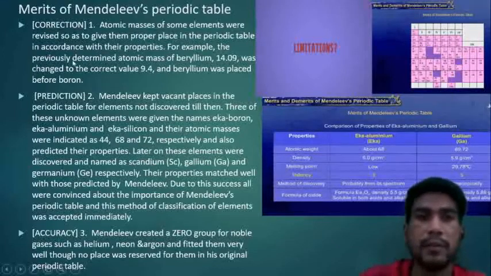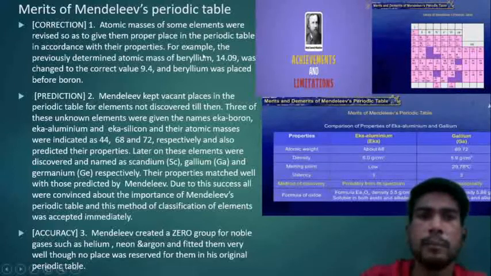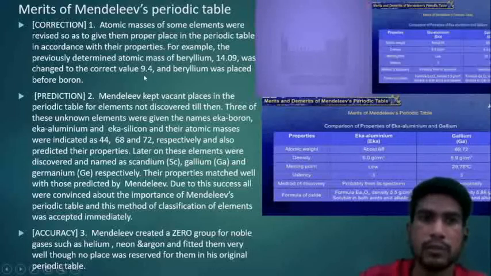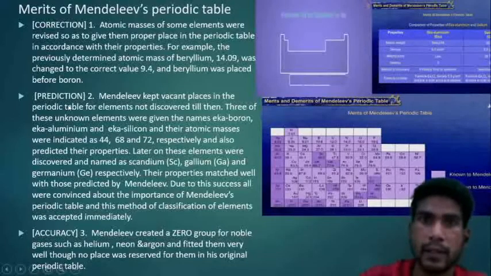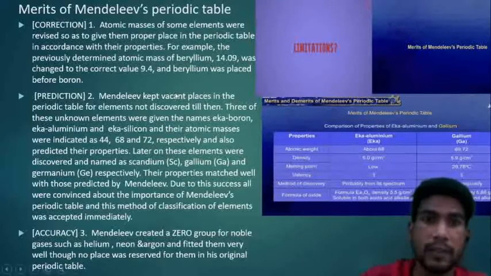For example, the previously determined atomic mass of beryllium was 14.09, but he corrected the value to 9.4, and beryllium was placed before boron. Now the second one, prediction. He was very accurate, and his predictions were correct. Mendeleev kept vacant places in the periodic table for elements not discovered till then.